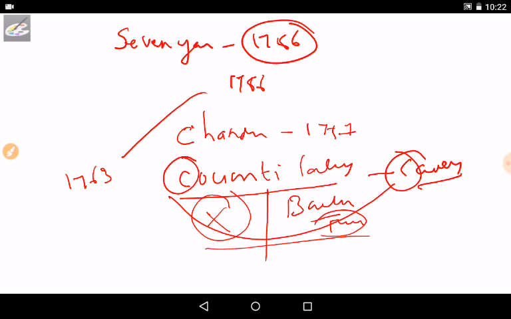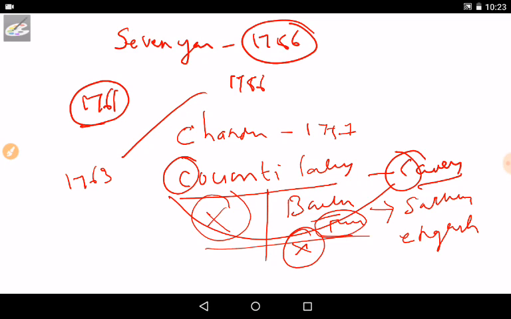Then the head of Hyderabad is now Salabat Jung, who was under the control of France. This is also a great failure of Count Lally. Then Count Lally made a war in 1761. It is called the Battle of Wandiwash.